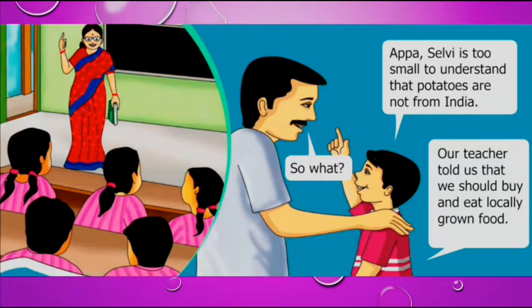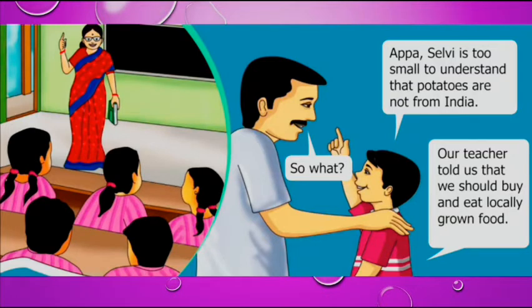Now, Mani is arguing with his father. "Appa, Selvi is too small to understand that the potatoes are not from India." Mani's father replying for this, "So what?" Mani is telling that our teacher told us that we should buy and eat locally grown food.